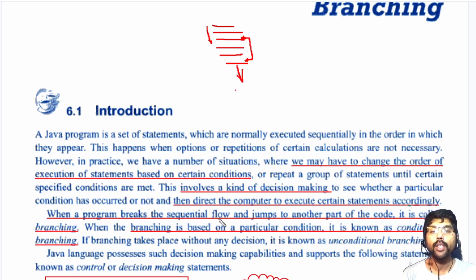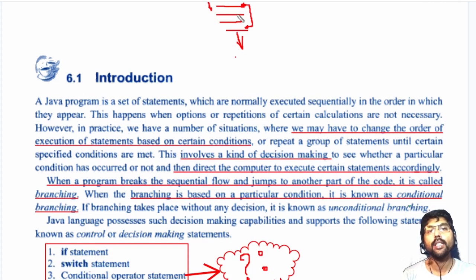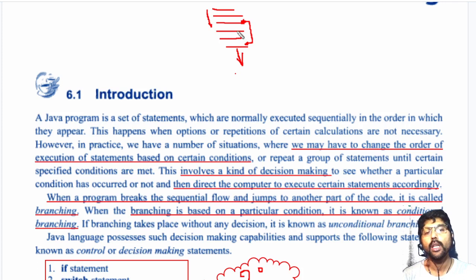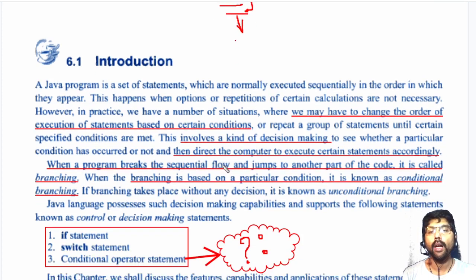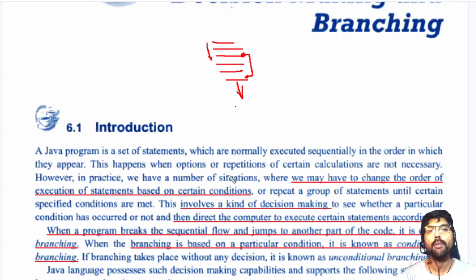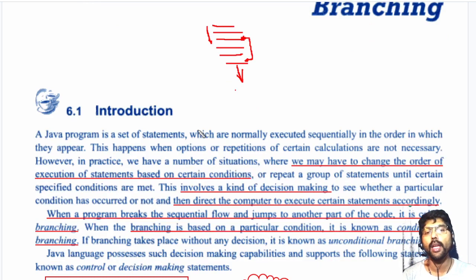When a Java program breaks the sequential flow and jumps to another part of the code, like that here, this type of technique is called branching. If we apply some condition, and depending on that condition the jump occurs, we check some condition here. If the condition becomes true, then jump here. When such a condition is applied for the jump, it is called conditional branching. In Java, this is called decision making and branching.